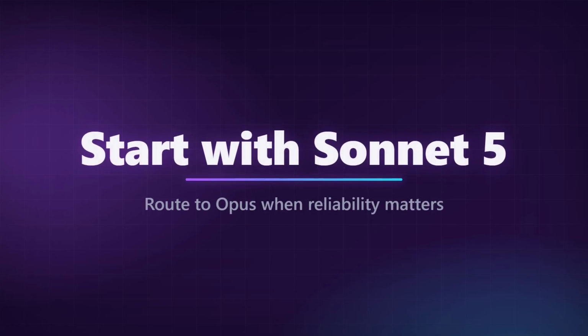The simplest rule is start with Sonnet 5, measure cost per completed task, and move to Opus 4.8 only when the task truly needs peak reliability. Sonnet is the new workhorse. Opus is still the specialist.